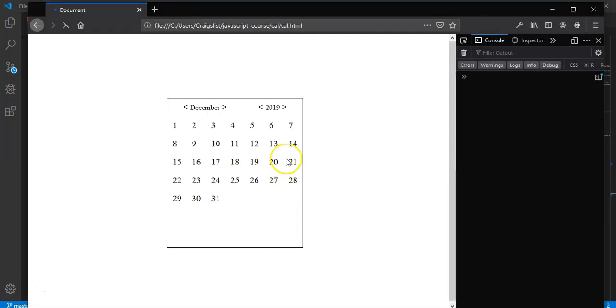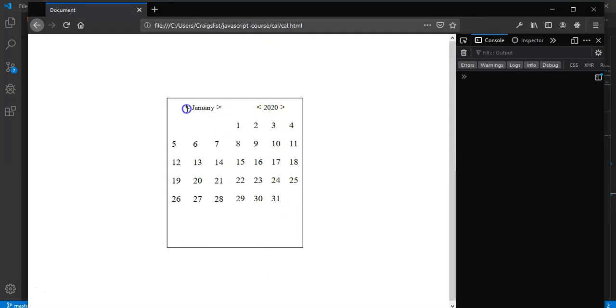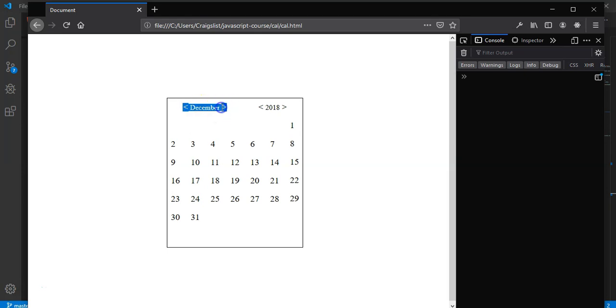So let's go back and refresh this and see if that works. So now, yep, when we go from December to January, it should change the year. When we go from January to December, it should change it back to 2018. So let's go check that out real quick. And it does. Cool. Okay, so it looks like we have a pretty good calendar here. I don't really see anything else wrong.